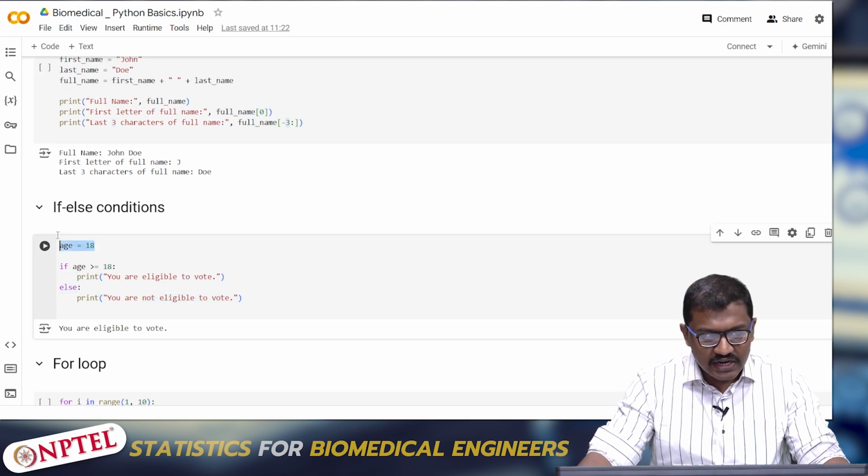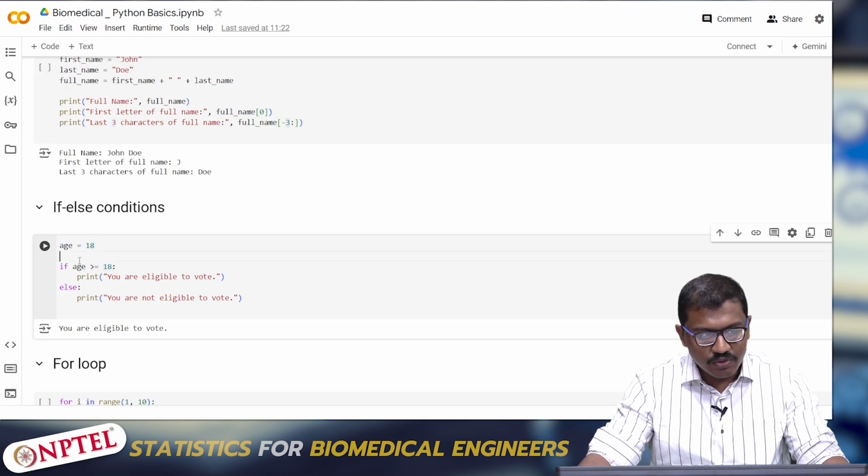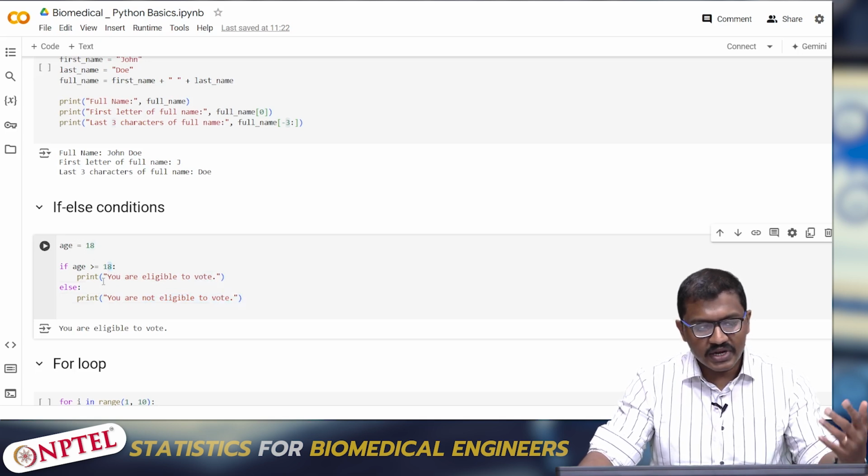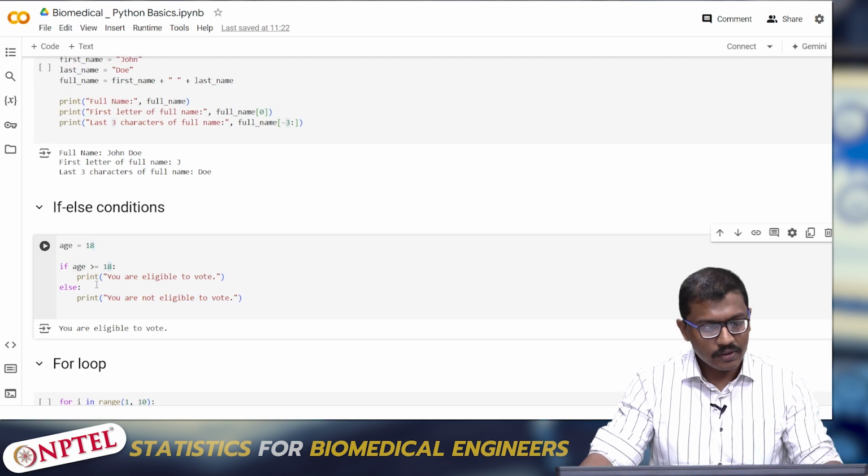I have given an input of age equal to 18. So it checks whether it is greater than or equal to 18, and since the age is 18, it prints you are eligible to vote.